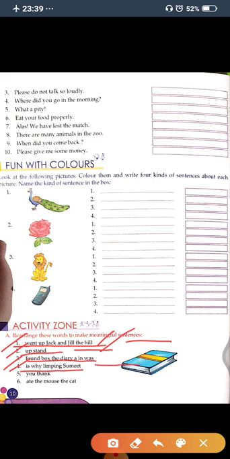Now the fourth one. The fourth one is "while limping Sumit". So what will you write here? You will write here "Why Sumit is limping". So this one is a meaningful sentence.